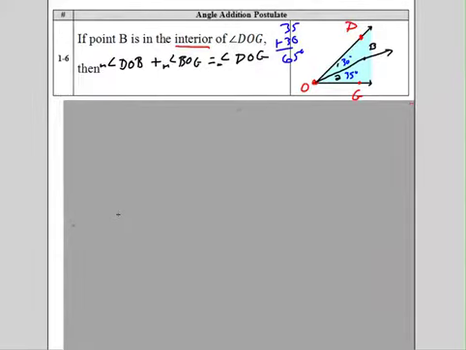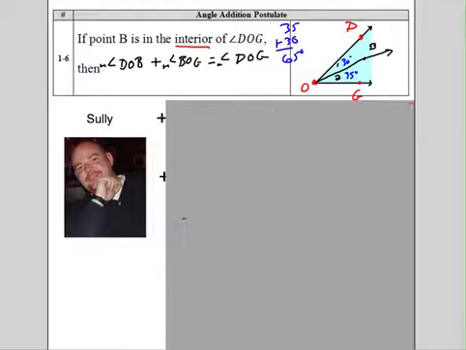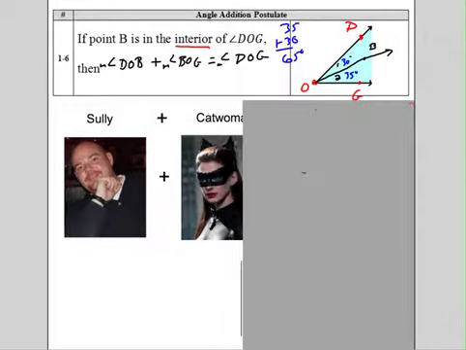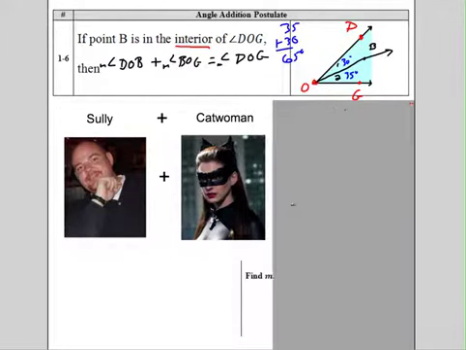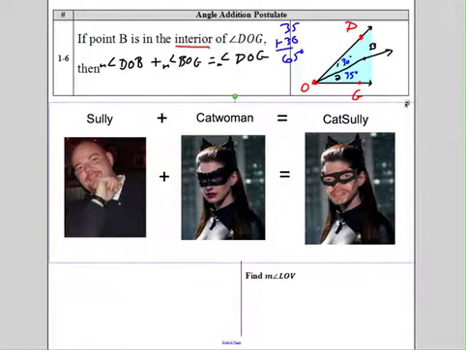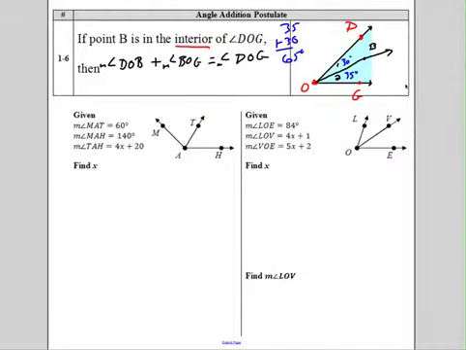Sure, let's do another one of these. Oh, we got another Batman example. With Sully, there's Sully. What if you add Sully to, who did I add him to? Oh, no way. Did I really seriously do that? I'm getting a little nervous. I don't know if Mr. Sully's going to appreciate this or not. We've got Sully plus the Catwoman. What do you get? Obviously, you get Cat Sully. Wow, that is creepy. That is really, really creepy. Let's get that out of here. Maybe not show him. He may not appreciate that. I should have done Timmy Cat. Mr. Kelly loves to be called Timmy Cat and loves cats. Dang, I missed that. I missed the boat on that one.